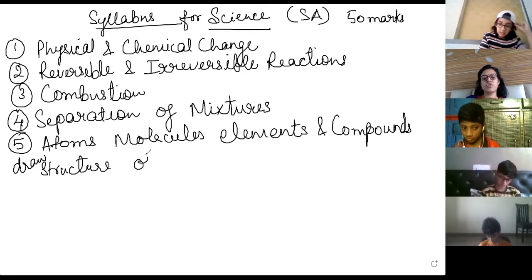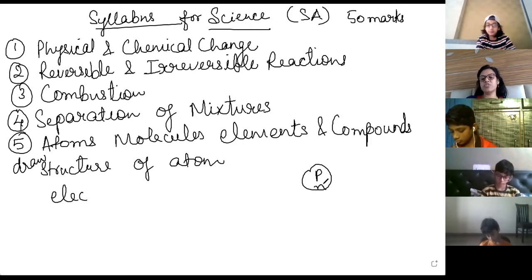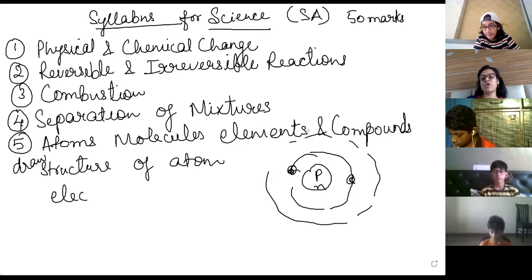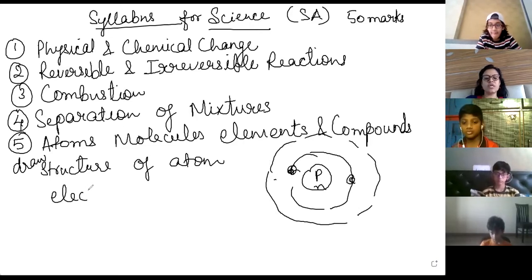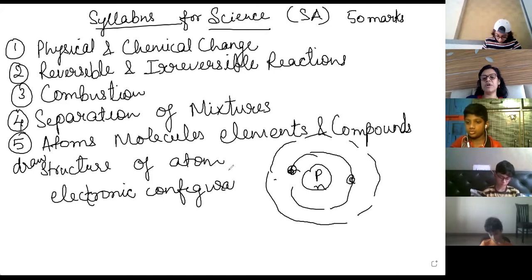Ma'am, the protons, neutrons, and the electrons. Correct. Make protons and neutrons in the center, and in the first shell only two electrons can be there. How many will be in the second shell? For example, I'm writing it. Electronic configuration you should know. Once you know the atomic number, you will get to know. I'll let you know how. Electronic configuration, then structure of atom, label.